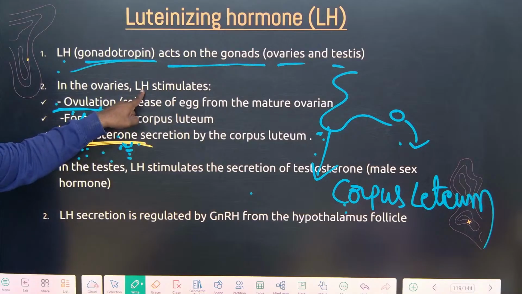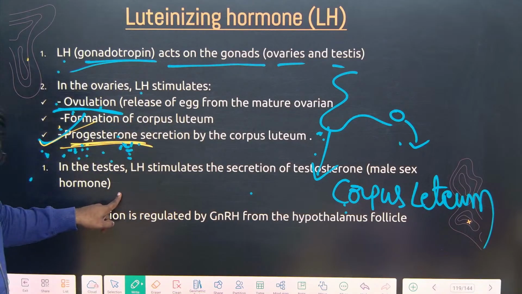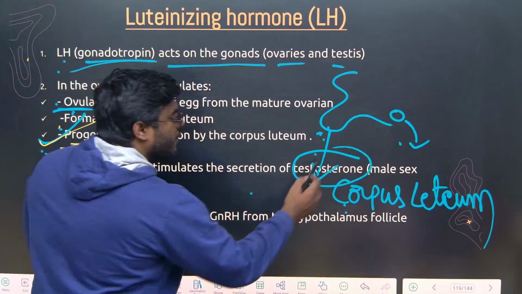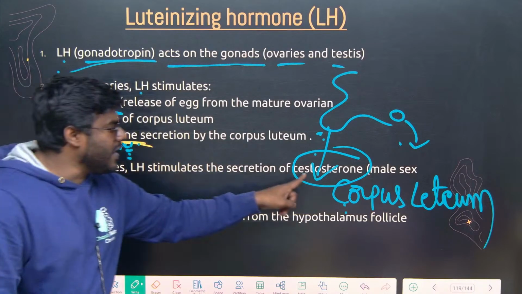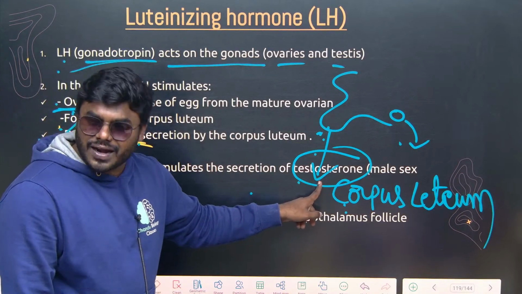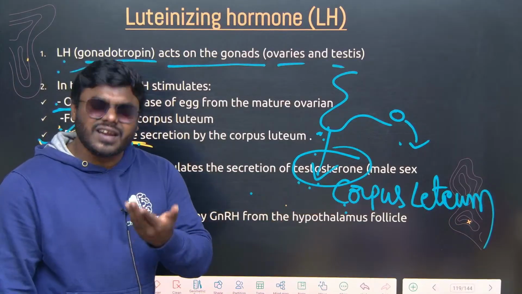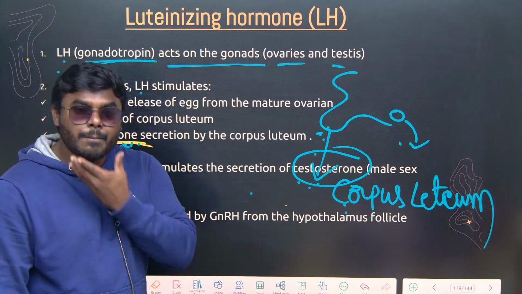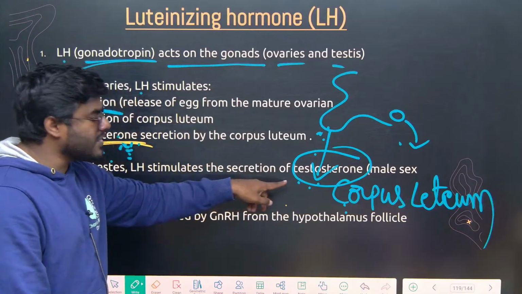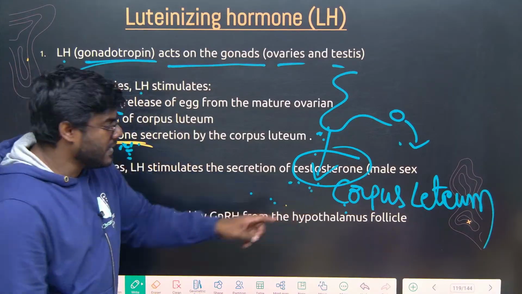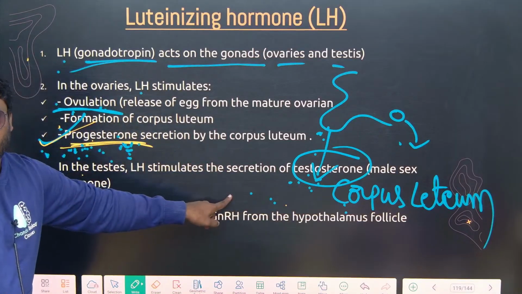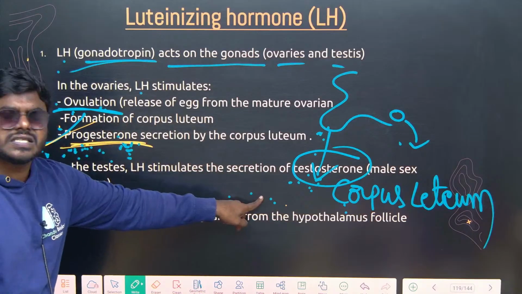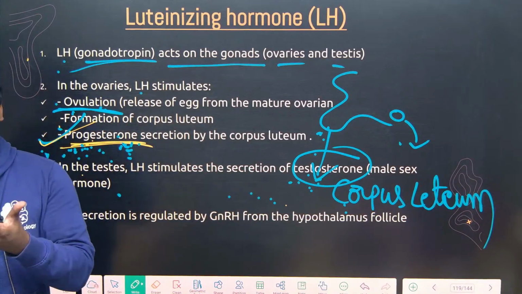In the same way, LH acts on the male, which means it is involved in the production of testosterone. However, I said that progesterone is the major female sex hormone. Similarly, testosterone, correct? It is involved in the development of secondary sexual characteristics such as rough voice, beard, mustache development, chest hair, pubic hair. All these are mediated by testosterone. That's why both are said to be the female sex hormone and male sex hormone, which are involved in the development of secondary sexual characteristics.